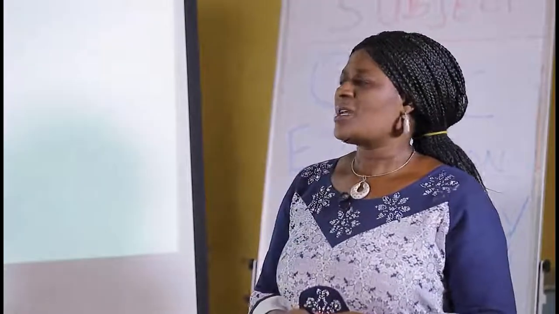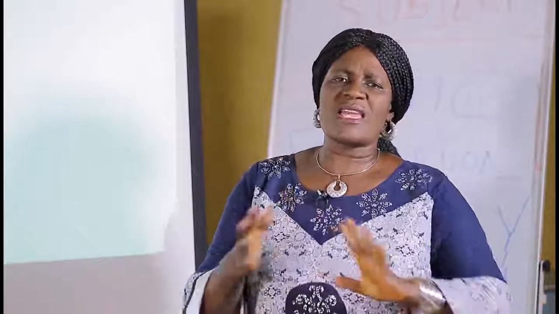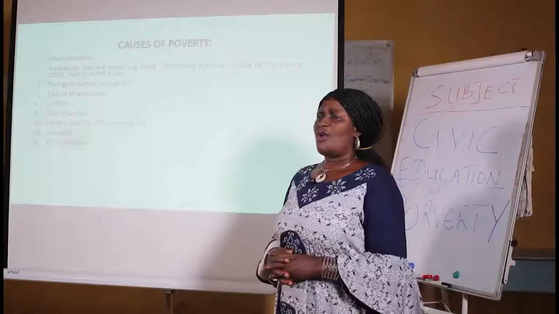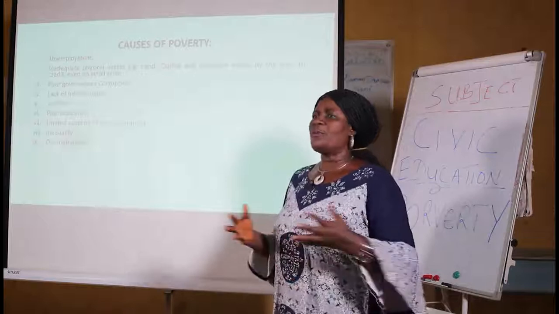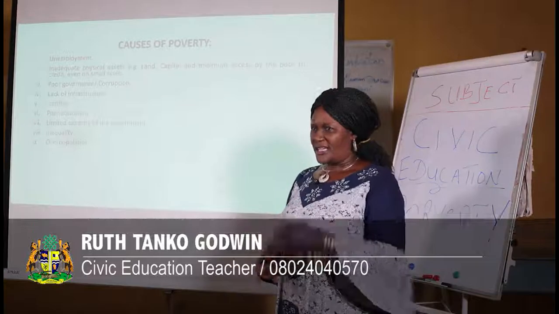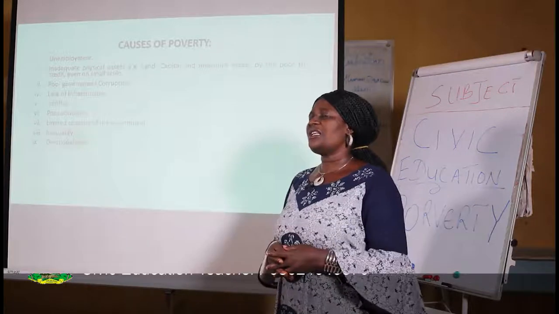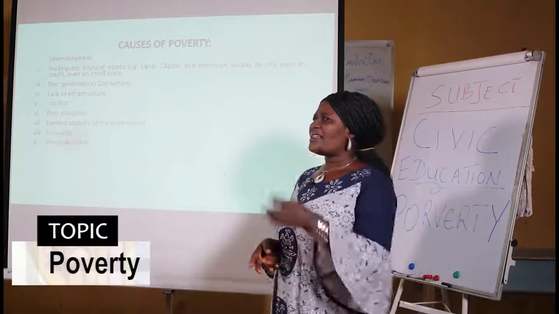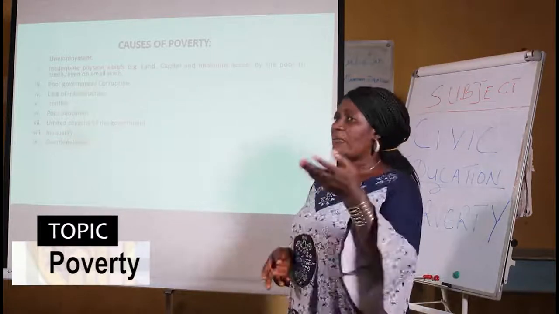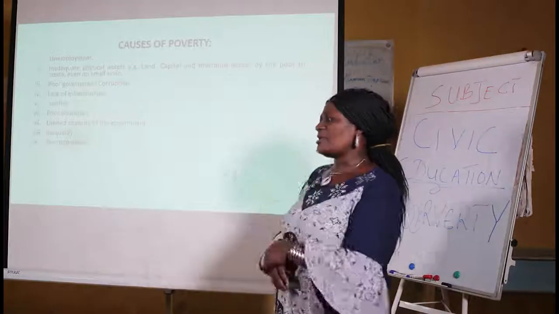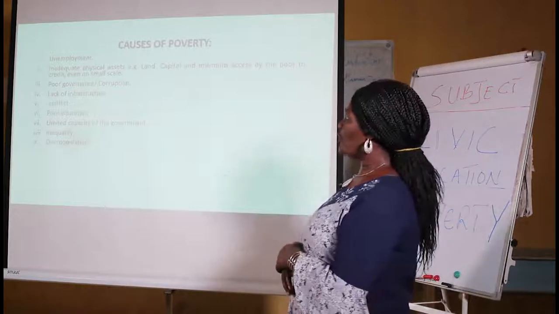Now, my learners, why are people poor? If wishes were horses, everybody would have whatsoever he wants, whatsoever he needs, whatsoever will make him comfortable in life. But why do people become poor? Is it because they choose to be poor? Or is it because somebody has forced them to be poor? And that brings us to the causes of poverty. Let us look at what makes people to be poor.